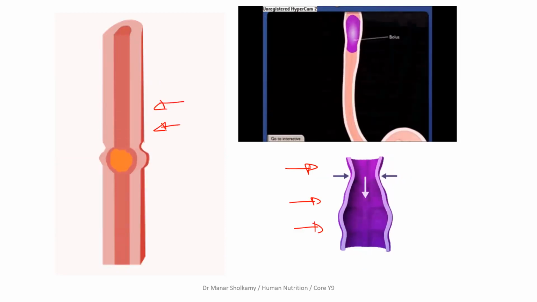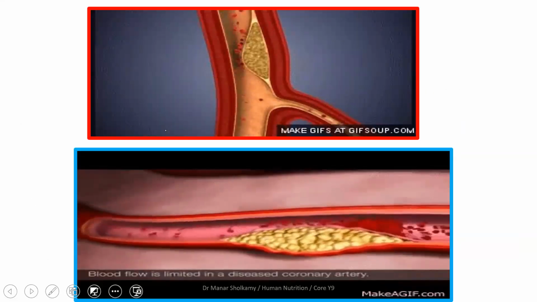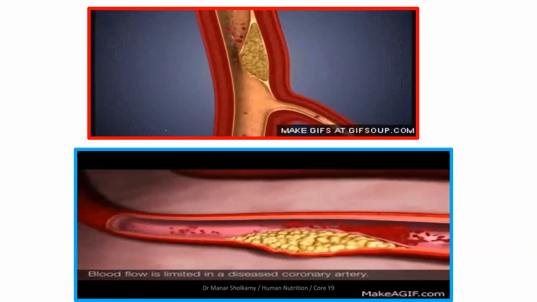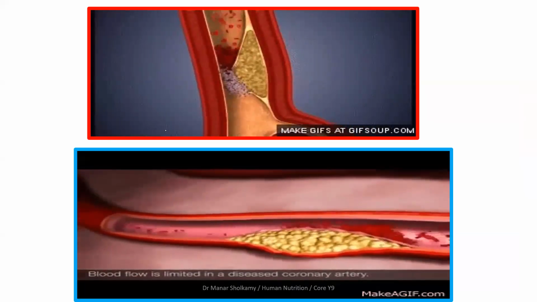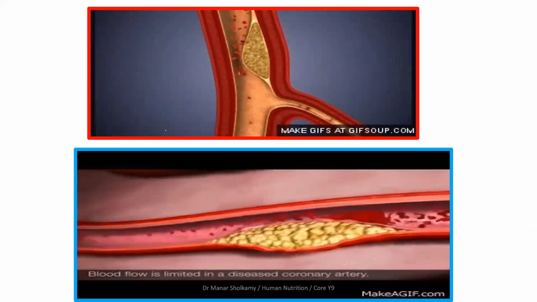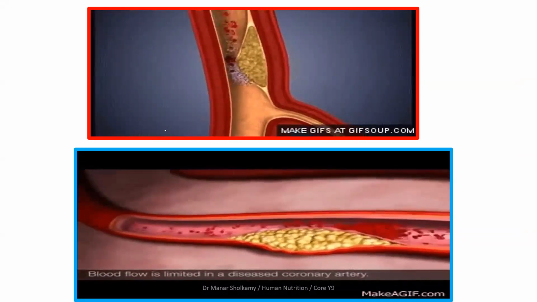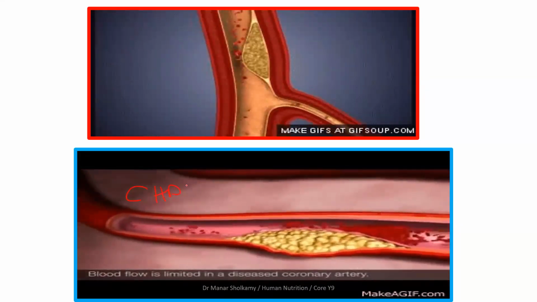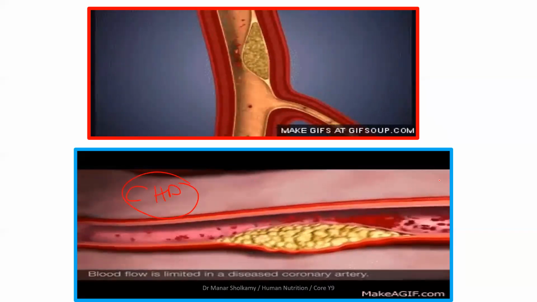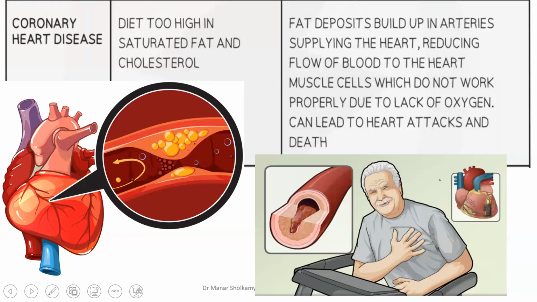You see here? Okay. Now we have then vitamins. We don't want to skip the vitamins. Now this picture tells you that you're eating too much of what? Fats. Cholesterol. Very good, yes. You are eating too much saturated fats and cholesterol. That will reduce the blood supply to the heart and give you, God forbid, coronary heart disease. And we will revise this disease when we study circulation. So don't eat lots of fats, just a little amount of fats. The same idea. These are the fats, or the plaque. It's called the plaque.